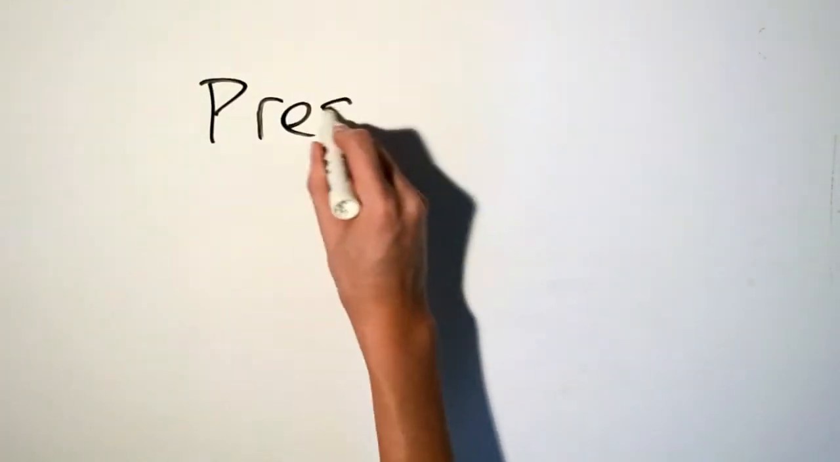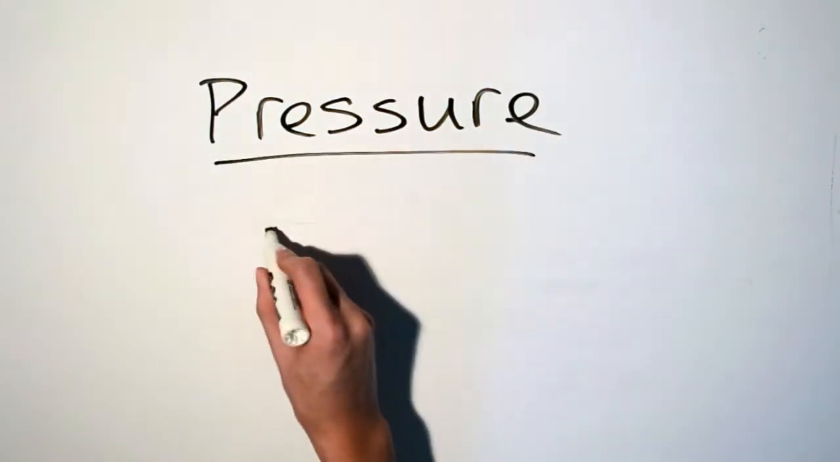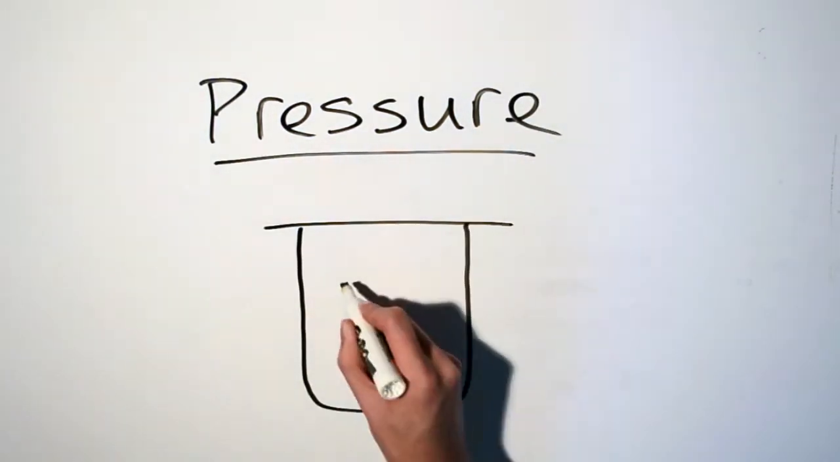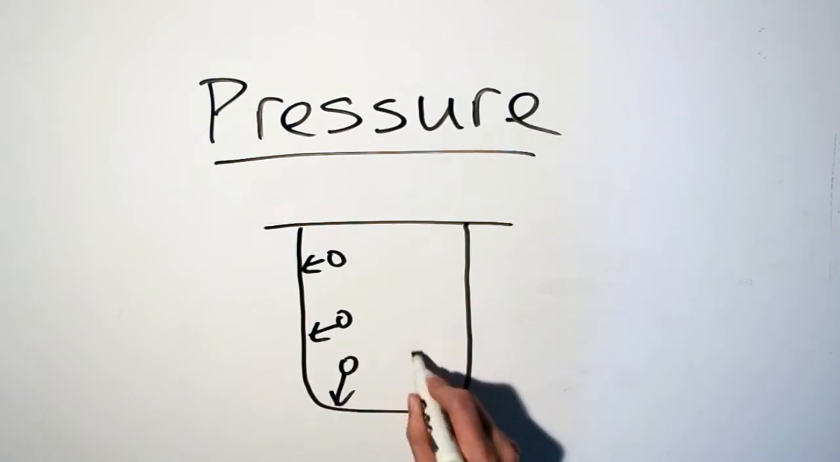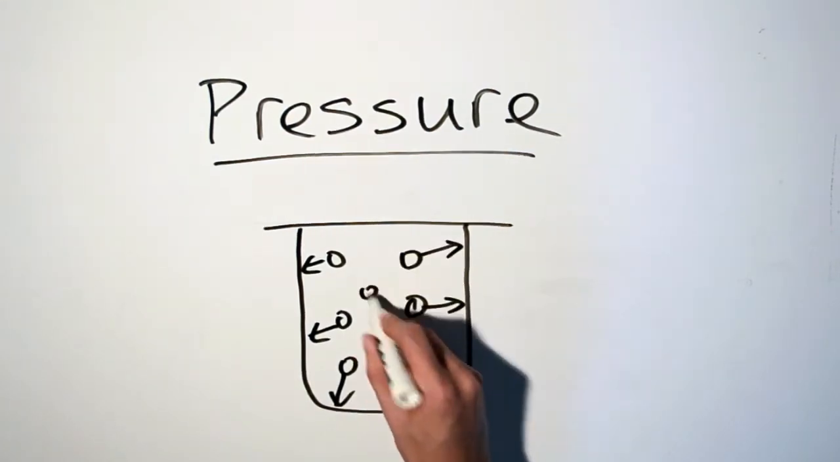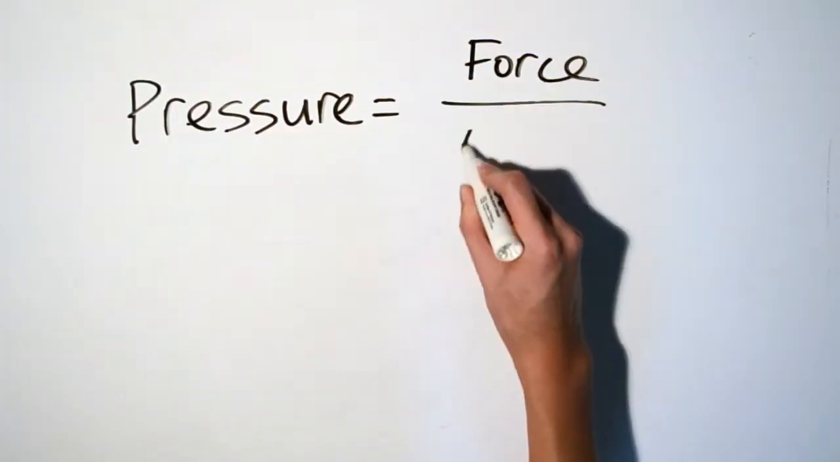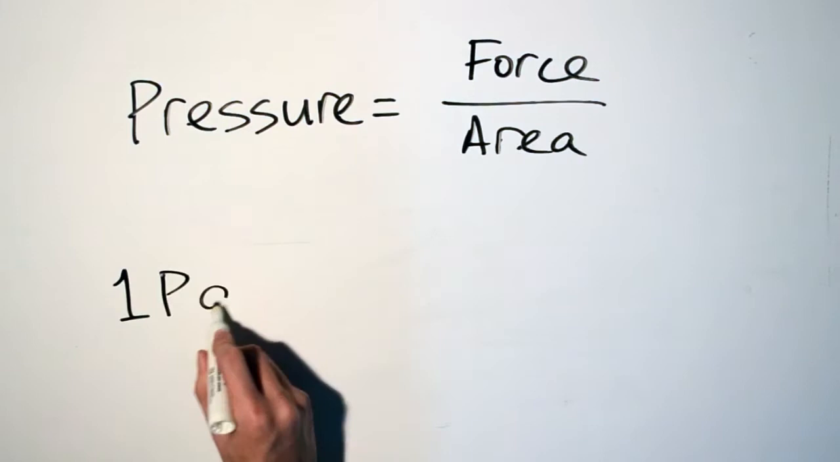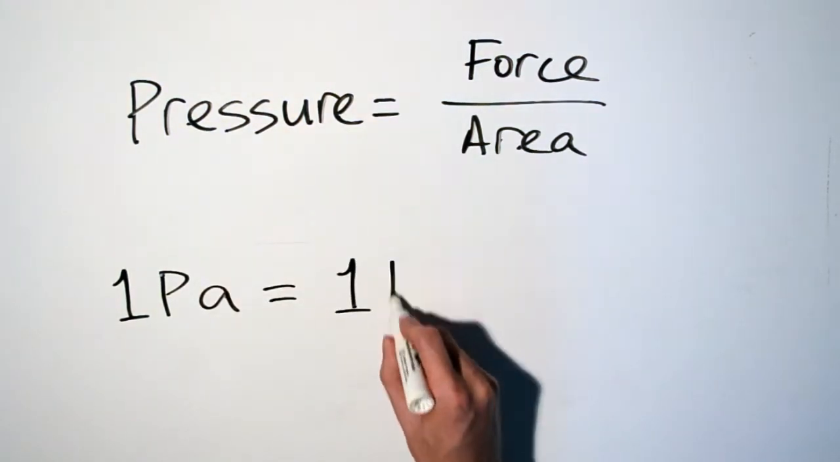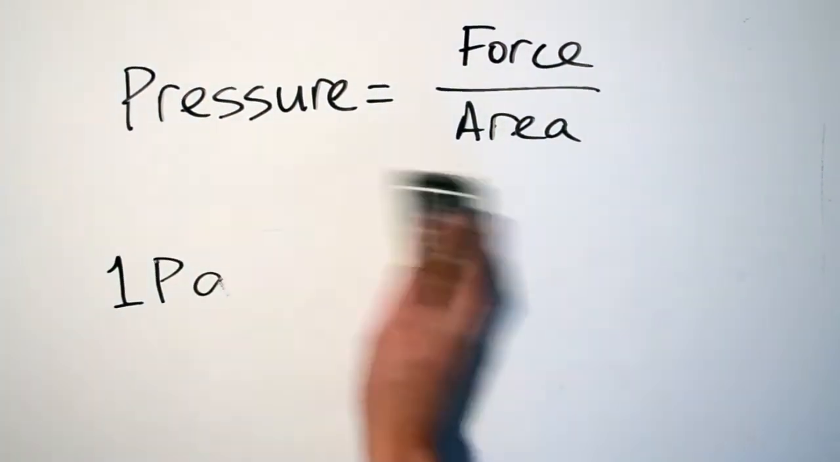Gas molecules are in constant motion, colliding with each other and with the walls of their container. These impacts cause gas pressure. The pressure of a gas is a measure of the force it exerts on its container. Pressure can be found using a simple equation: force divided by area, or newtons per square meter. 1 newton per square meter is known as a pascal.